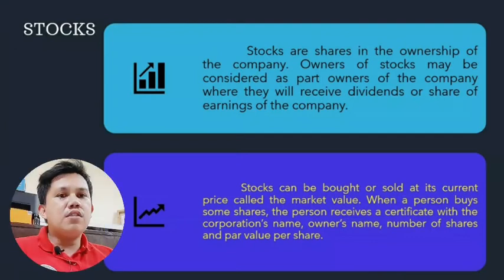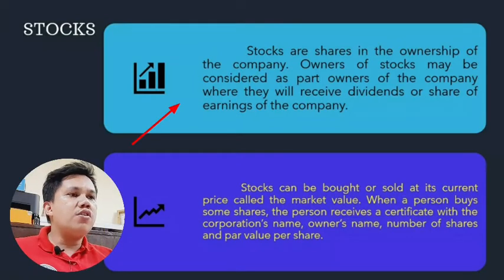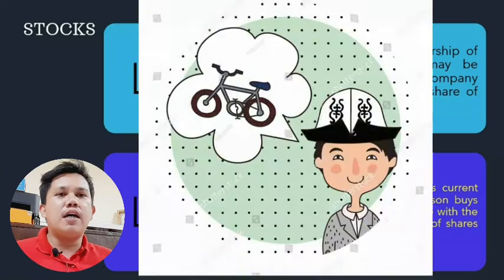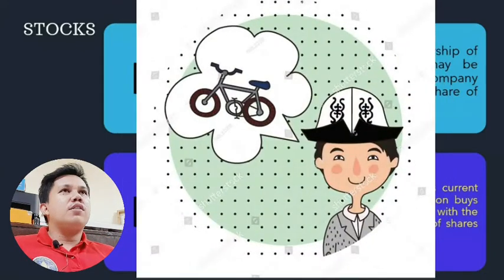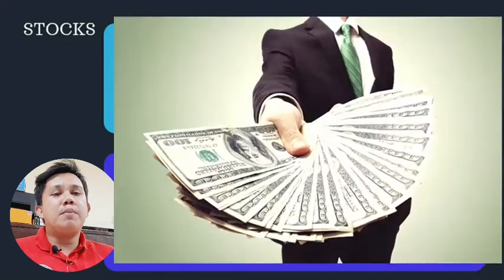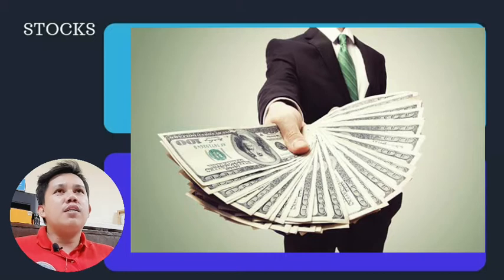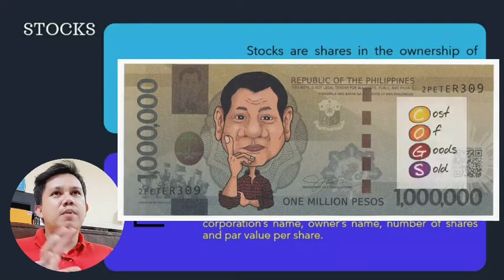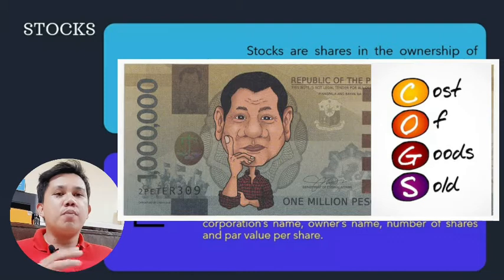So let's define first stocks. Stocks are shares in the ownership of the company. Owners of stocks may be considered as part owners of the company, where they will receive dividends or share of earnings of the company. So example, mahilig ako sa bisikleta. Tapos, pangarap kong magkaroon ako ng sarili kong bike shop or bicycle company. Syempre, kailangan mo ng kapital para i-run yung business. So, inaral ko yung negosyo, napag-alaman ko na ang kailangan kong kapital is 1 million para sa lahat ng magiging expenses at kailangan sa negosyo.